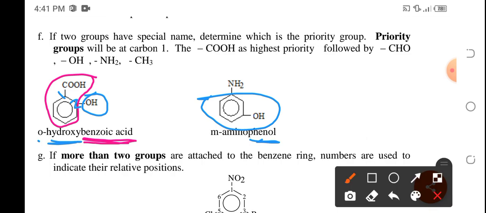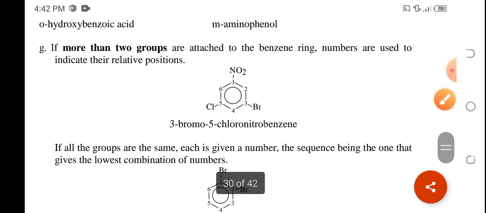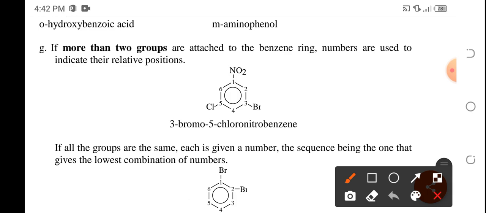So this one, that 2 is phenol. What has not yet been named is this part, and that is amino. So therefore, that is meta-amino-phenol. Why meta? Because they are on 1 and 3 position. Now, if there are more than 2 groups, you have to number them in such a way, clockwise or counterclockwise, for as long as you come up with the lowest combination of number or lowest position.